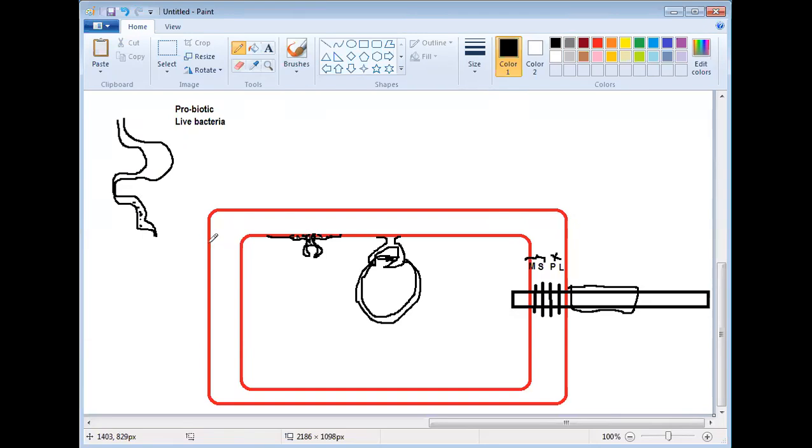So what are we consuming? Live bacteria. So yogurt, curd, are these good or bad? Good. How? Is it better than milk? Drinking milk is good or eating curd is good? Which one is better? Curd. Why? It contains live bacteria, the probiotic bacteria. This is one point.